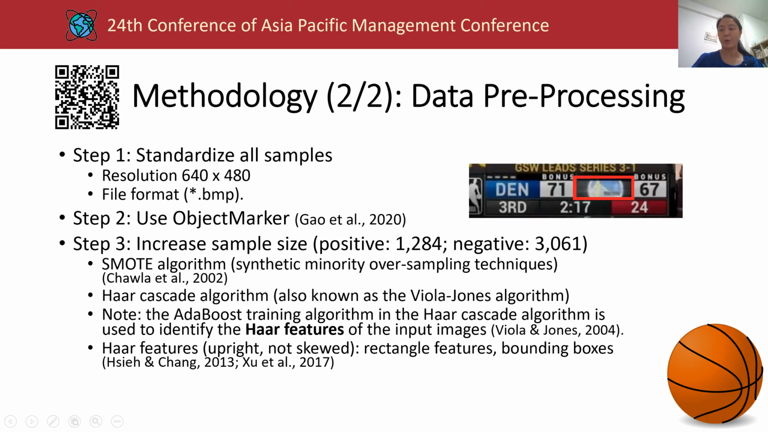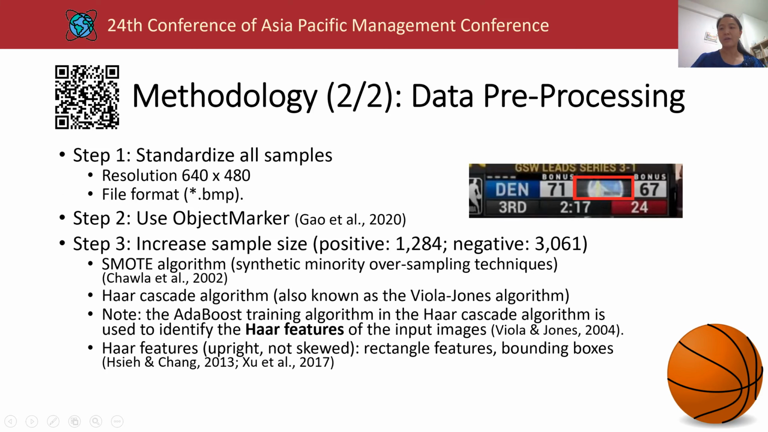After that, we used the object marker, which is from OpenCV, to identify the ground truth, that is the team logo. Then we ran Python code to apply the SMOTE, Synthetic Minority Oversampling Technique, algorithm to increase the number of positive and negative samples. During the data training step, we also used the Haar cascade algorithm, which is OpenCV's pre-trained cascade classifier, also known as the Viola-Jones algorithm, to detect multiple objects within a single frame in a hierarchical manner.